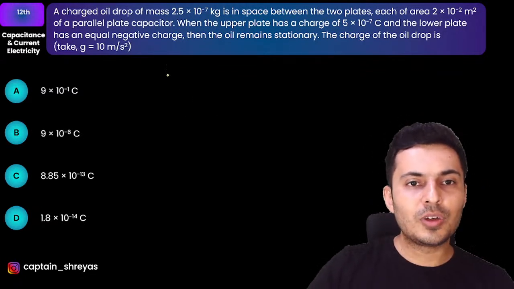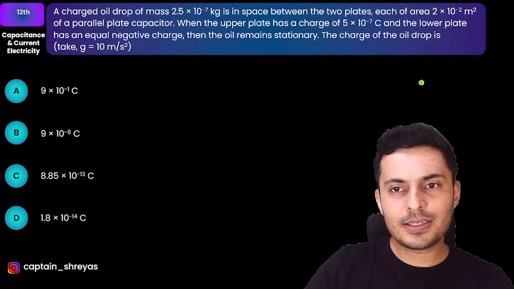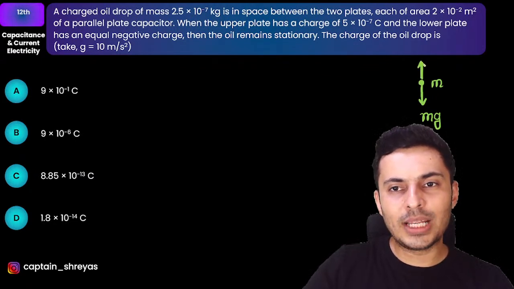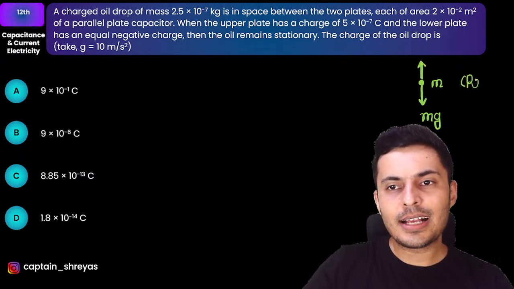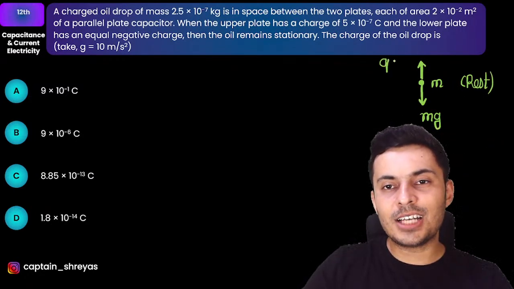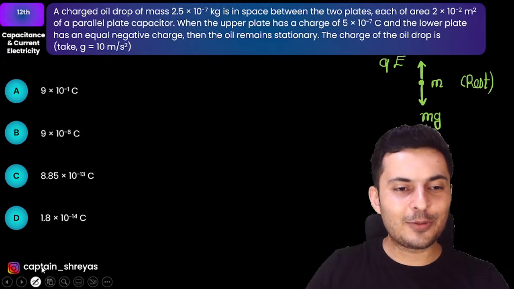Interesting. So just imagine there is some kind of a mass which is just staying at rest. That means the gravitational force mg must be balanced by some force so that it stays at rest, and the only force which can balance it is the charge into field force, that is the electrostatic force.